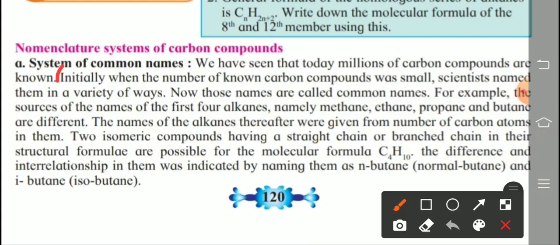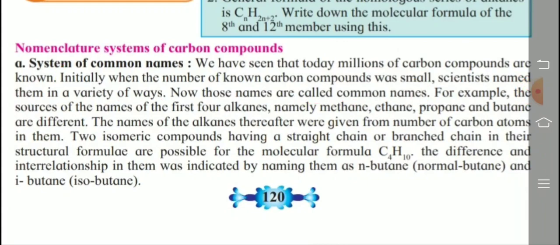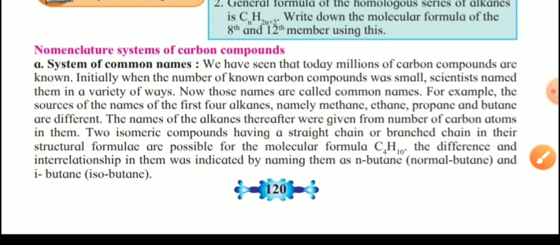Mark from here. Initially, when the number of known carbon compounds was small, scientists named them in a variety of ways, are called, and after that you write, are called what? Common names. Clear? Next.